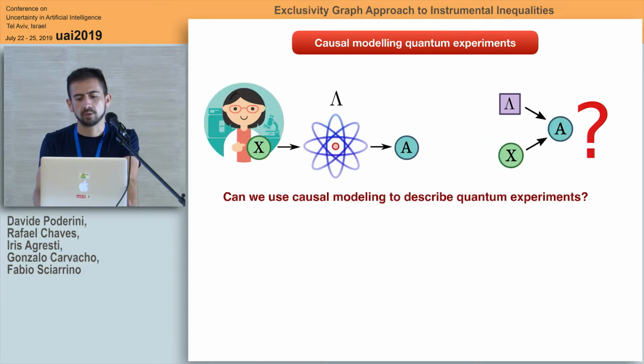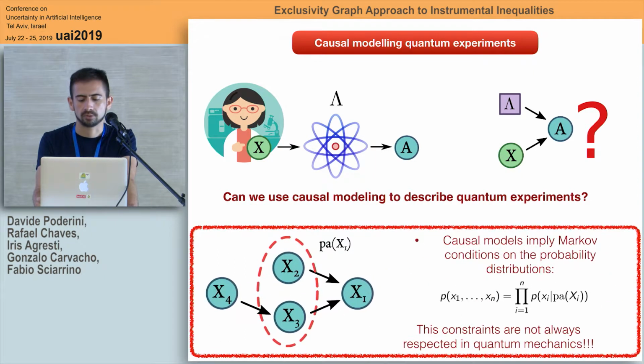So the question is, can we use causal modeling to describe quantum experiments? The answer is no, because causal models imply Markov conditions on the probability distributions, which are not respected by quantum mechanics. And when they are, you cannot witness the quantum phenomena.